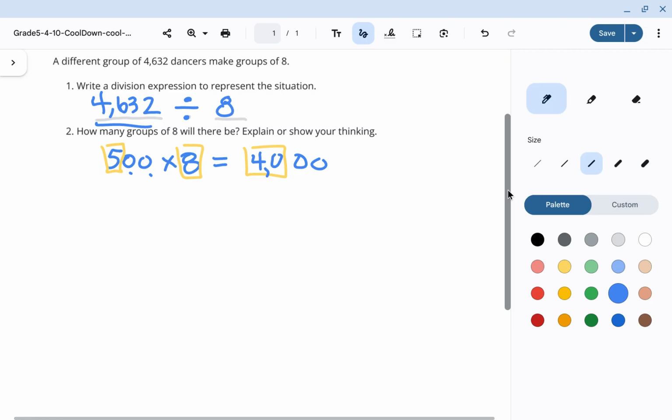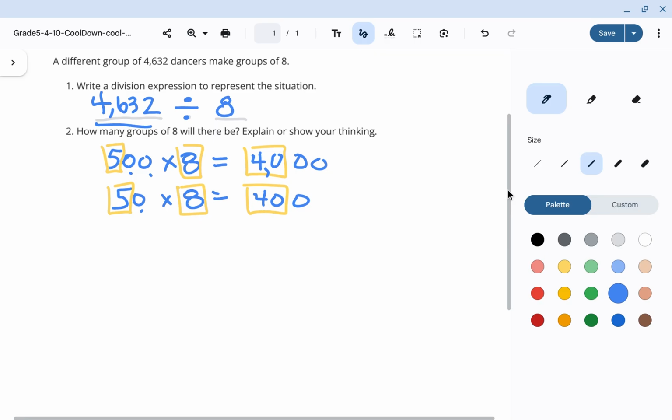Now I know I can go ahead and do 50 more groups of 8 because I can use that related fact. I'm still thinking about 5 times 8, which is still 40, but now there's 1 zero outside the basic fact. So that's going to use up 400 of those people that are going to be sorted into groups of 8 and are going to be our dancers, right?